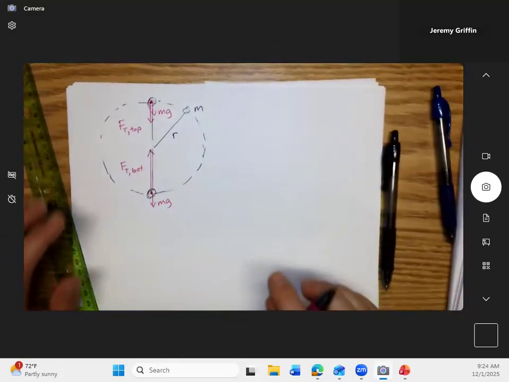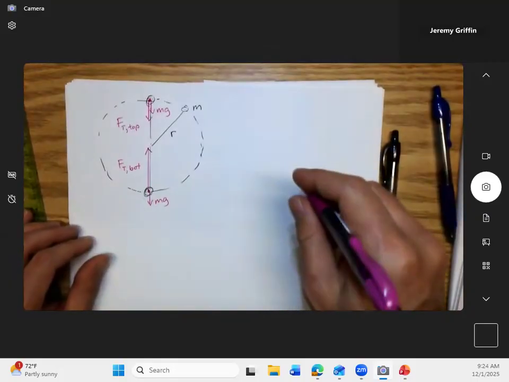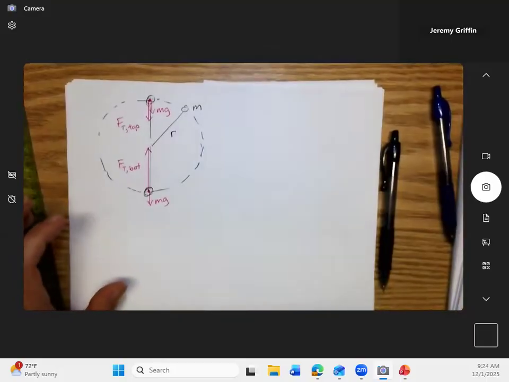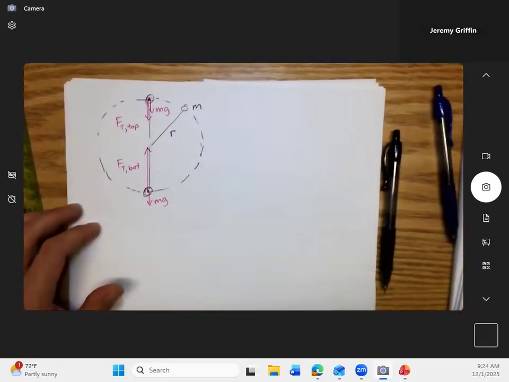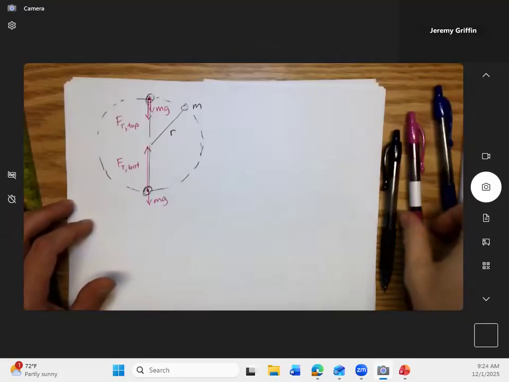So, what would be more helpful to you? Do you want me to try to solve this in terms of variables or with numbers? Let's do majority vote. How many want to do variables? You got 1, 2, 3, 4, 5, 6, 7, 8, 9. How many want numbers? Got 1, 2, 3, 4, 5. Okay, all right. Let's try variables.